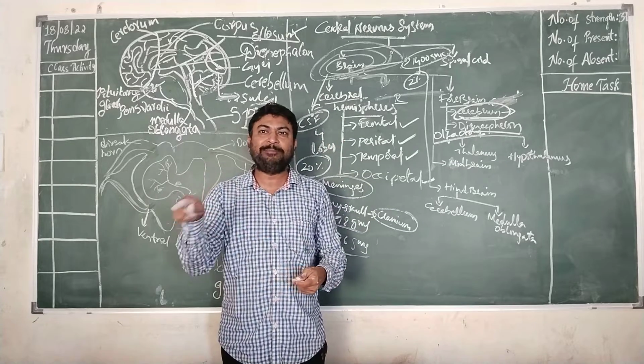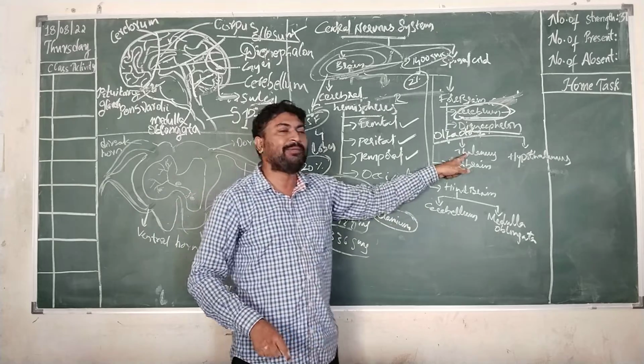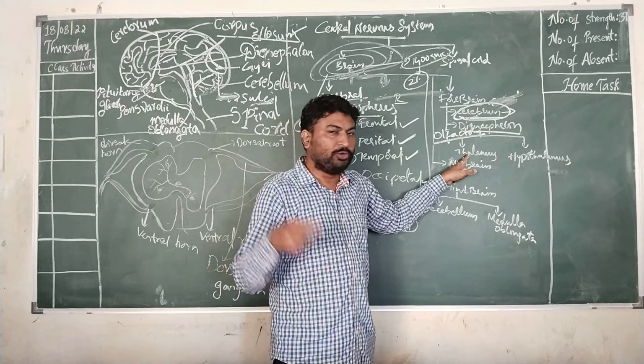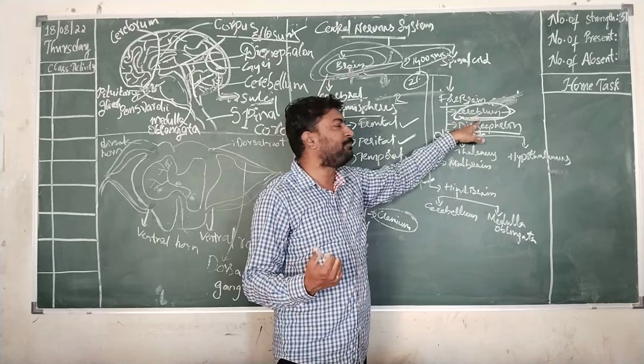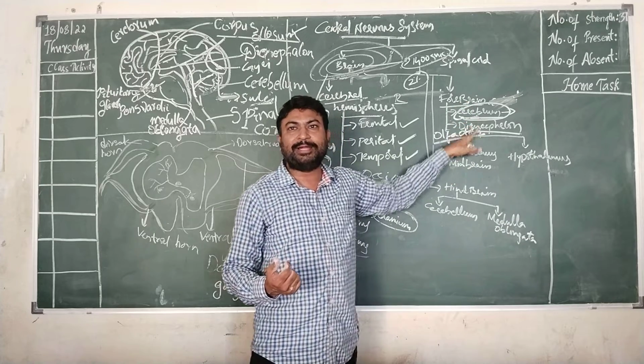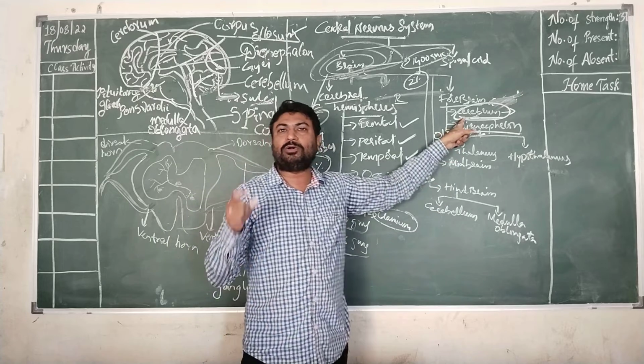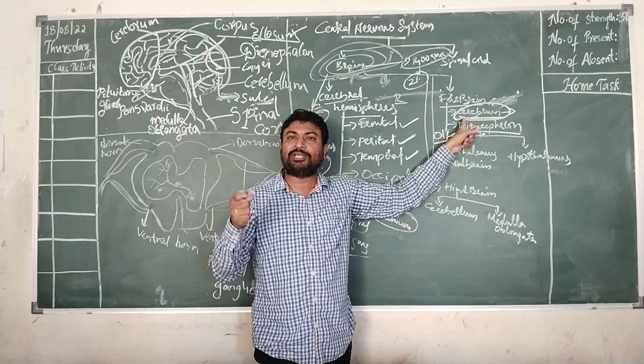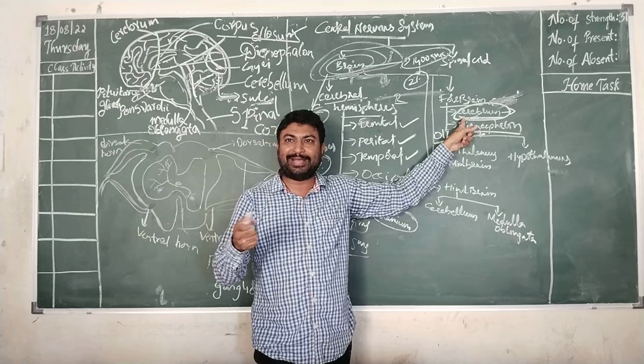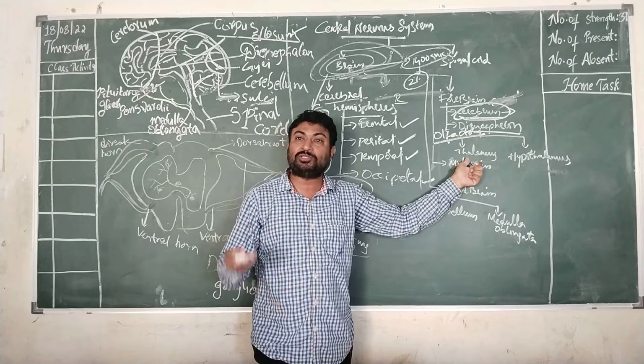Telephone exchange is said to be a relay station. Similarly, this thalamus acts as a relay station to receive the information and to pass the information to the cerebrum. And cerebrum also will be reacting to the temperature, cold, whatever it may be, pain, anger, etc. Similarly, thalamus will also give instruction.